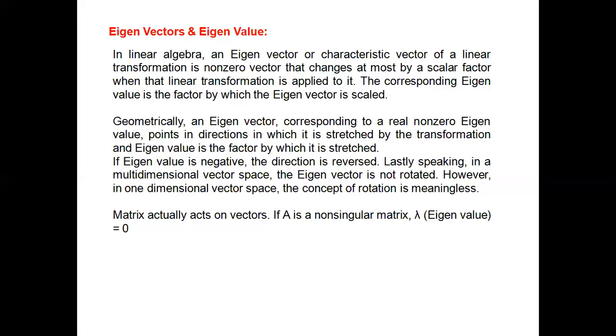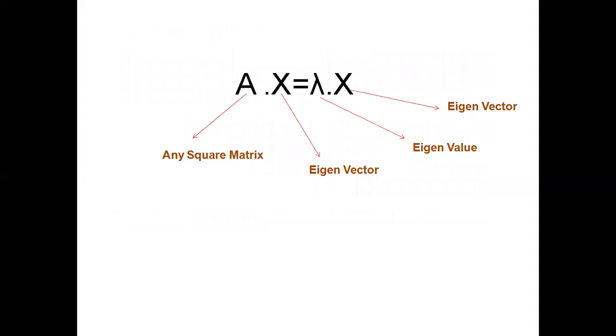Now, with an example, I can clarify it very well. Here is the equation Ax = λx. A is any square matrix and x is the eigenvector. Then it should be equal to lambda multiplied by the eigenvector.